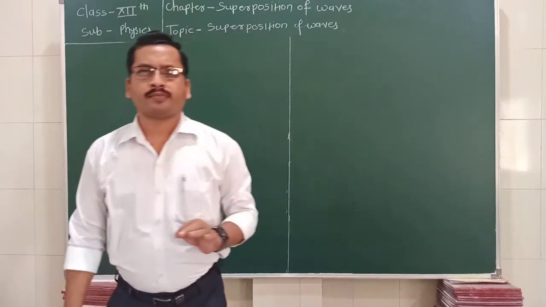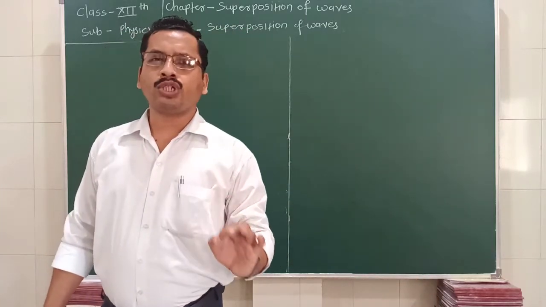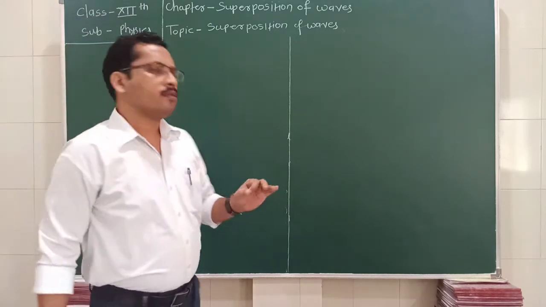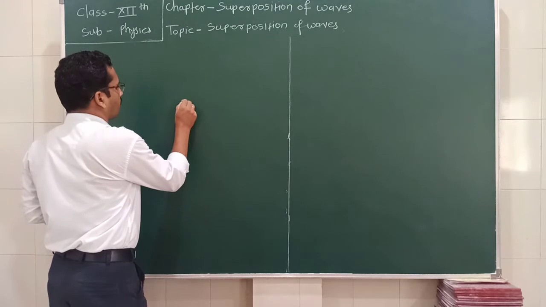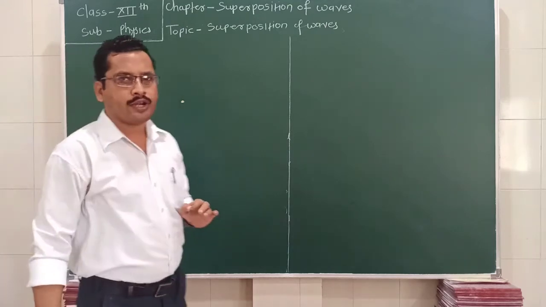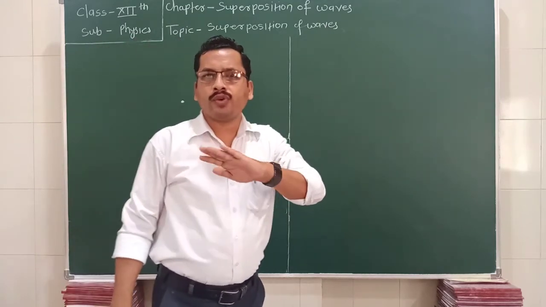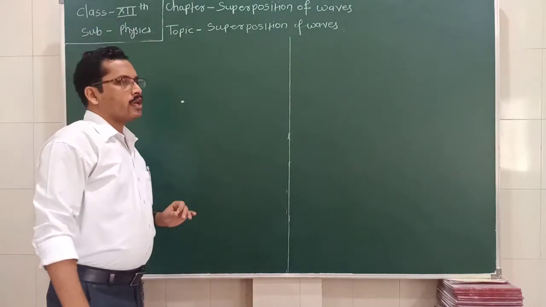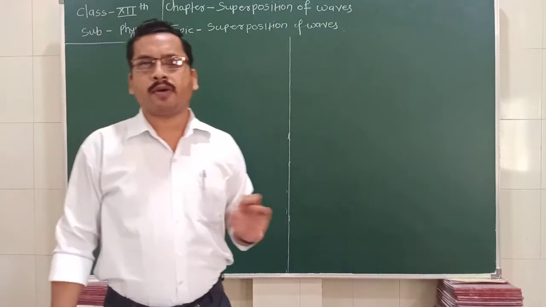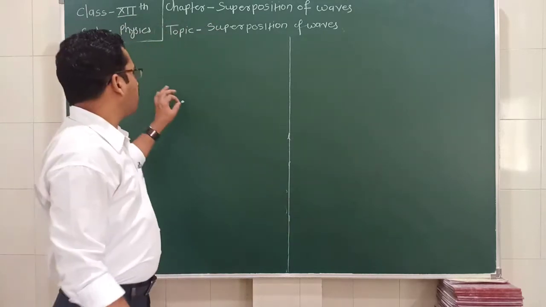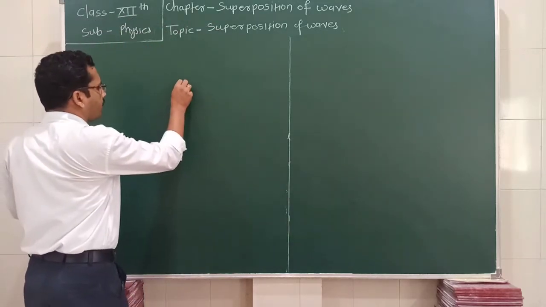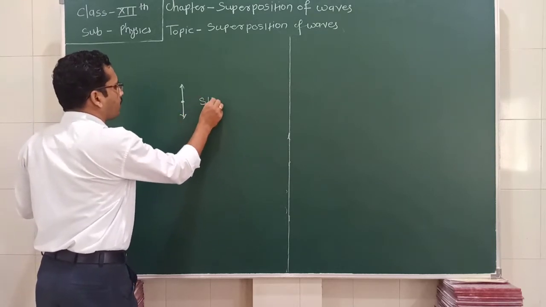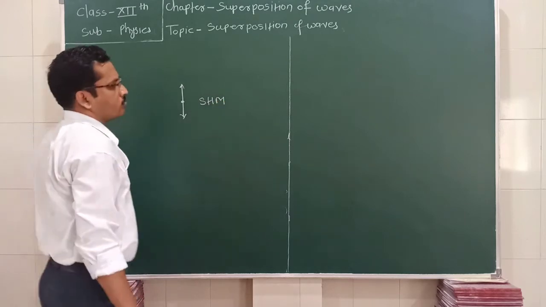As we know, this is the motion of a particle about the mean position. Suppose there is no sound, no energy is traveling, but if we are speaking or some light is passing through the medium, these particles vibrate about their mean position, and such a type of motion is nothing but simple harmonic motion.